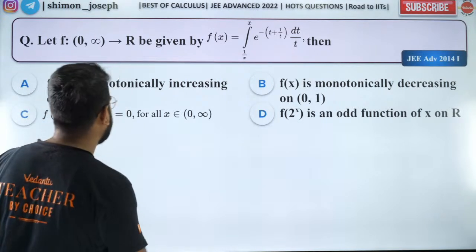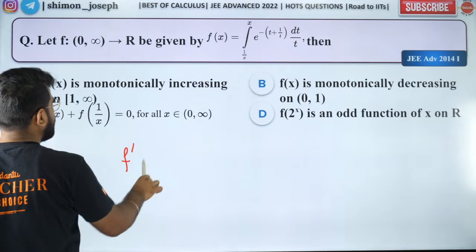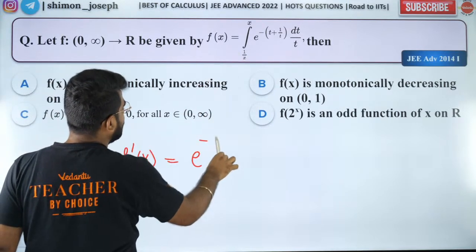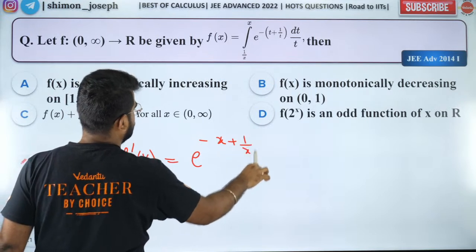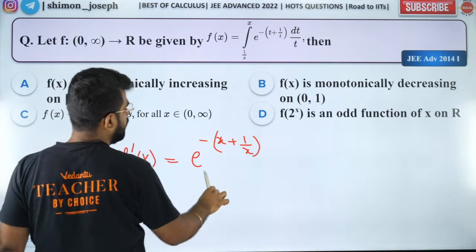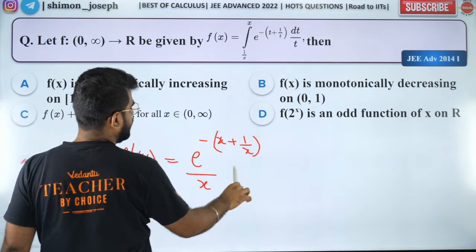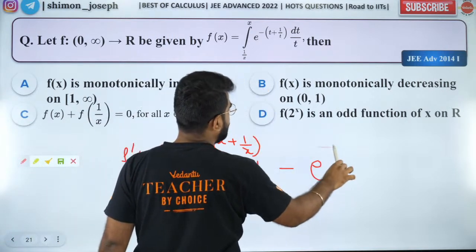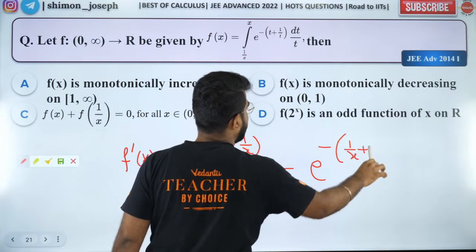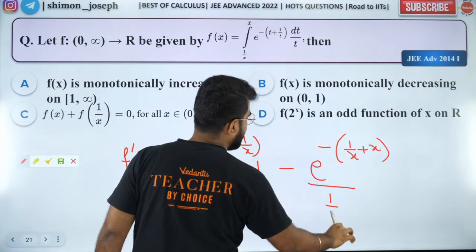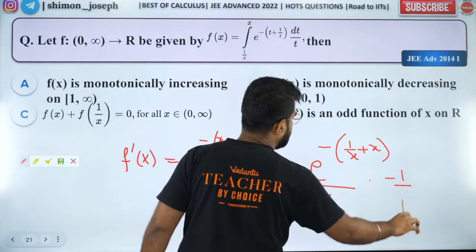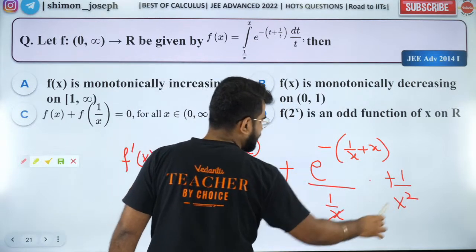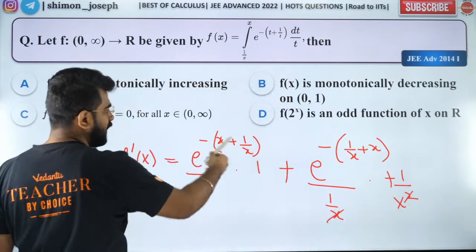So can we try to differentiate it? If I do f dash of x, what will I get? I'll get upper limit inside, so e to the power minus (x plus 1 by x) by x into 1, minus lower limit e to the power minus (1 by x plus x) by (1 by x) into derivative of lower limit. So minus and minus will become plus, 1 by x and 1 by x cancel. So it will become the same thing.